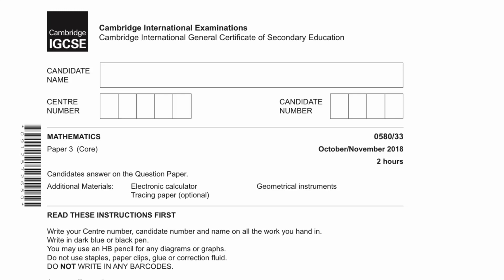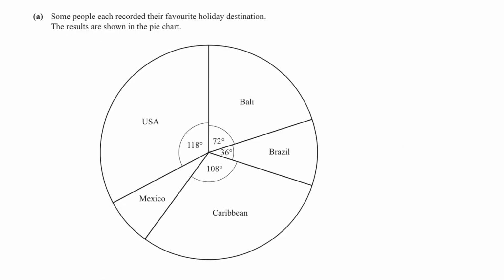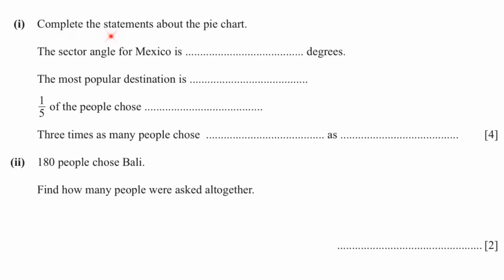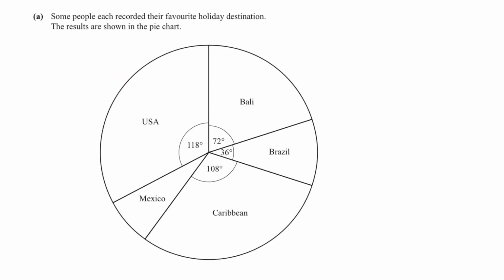So today we are going to solve Cambridge IGCSE Mathematics Paper 3 Core, Variant 3 November 2018 from question 1 to 5. Part A. Some people each recorded their favorite holiday destination and the results are shown in the pie chart. Complete the statements about the pie chart. The sector angle for Mexico is how many degrees?